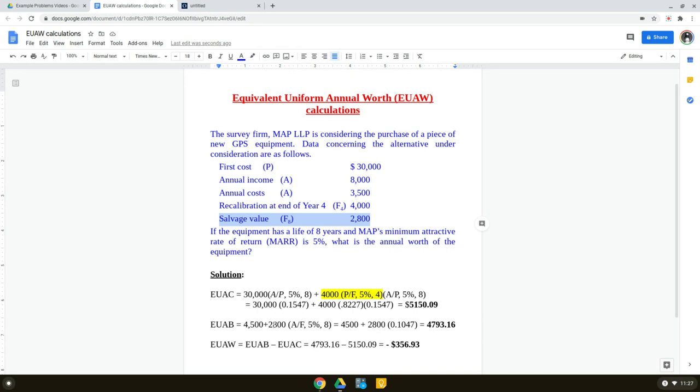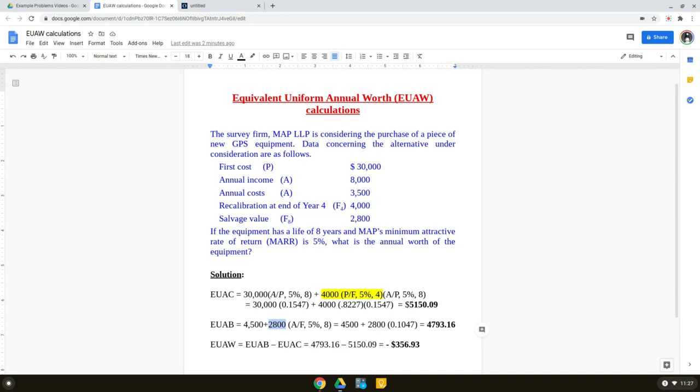And we want to convert that into its equivalent annual benefit value, right? So we want to multiply that by the A given F factor. Find the equivalent annual A given the future value F of 2800, at 5% and 8 years.